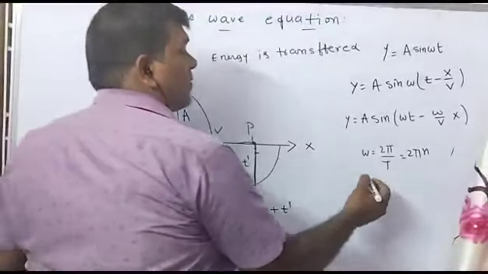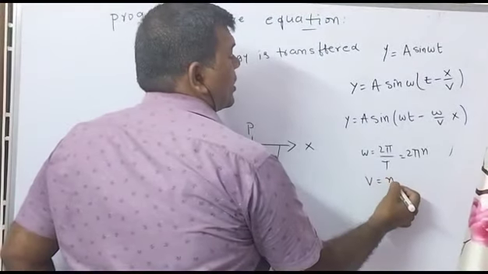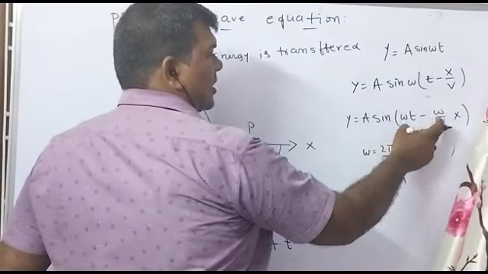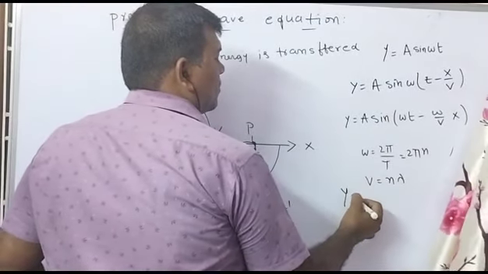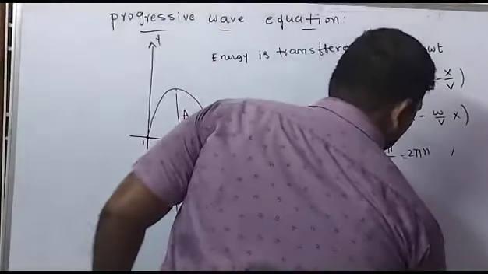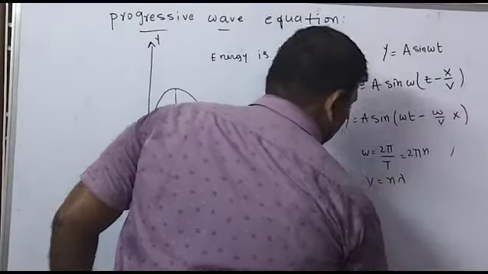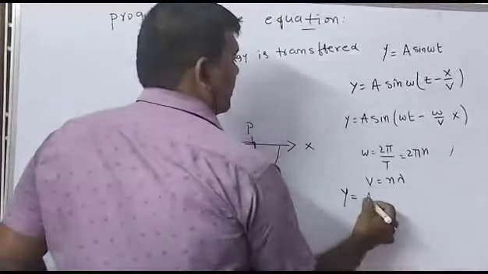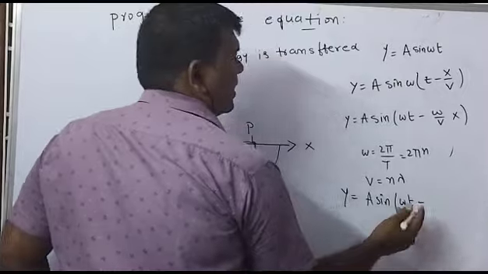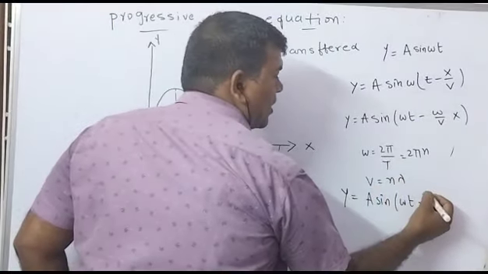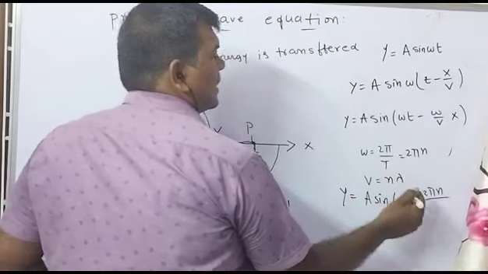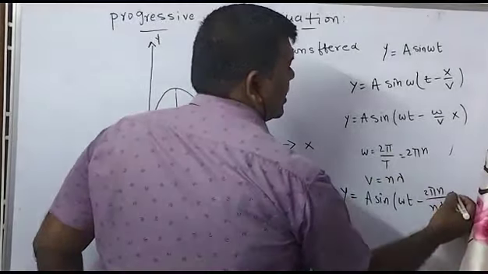Already we know that the velocity of the wave, from lower classes, is v equal to n lambda. Both are substituted here. So finally y is equal to a sin of omega t minus omega, which is 2 pi into n, divided by v, which is n lambda, into x.